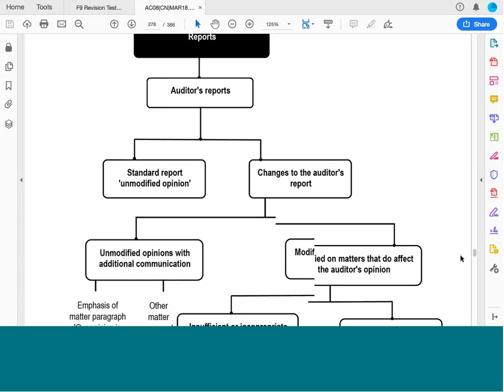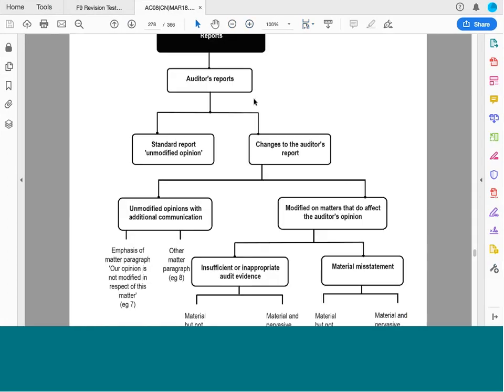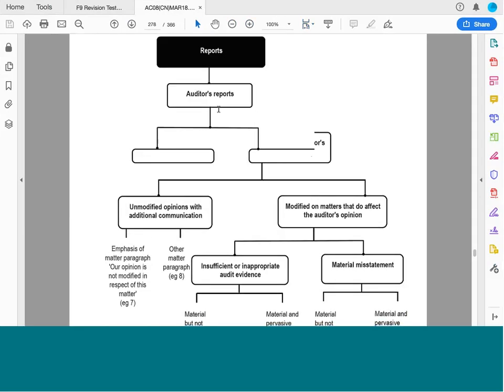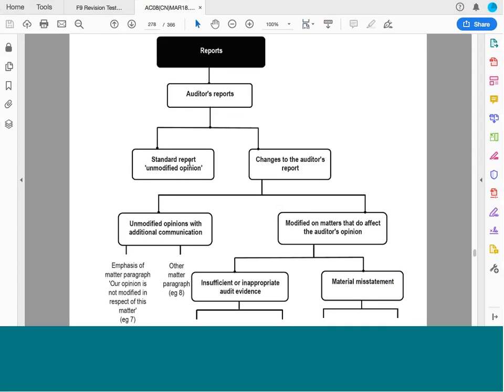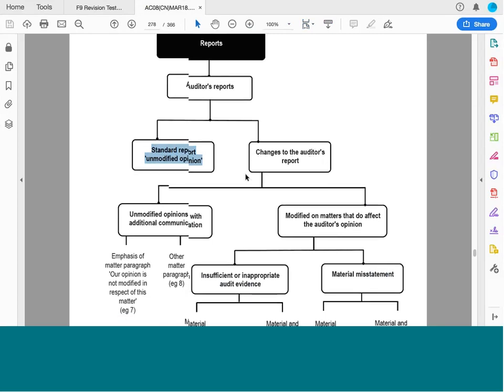So we'll just follow through this diagram. Audit reports: you can have a standard report with an unmodified opinion. That means there's no problem. Everything is true and fair. There are no problems identified in the audit. Everything is perfect. So, unmodified opinion. We don't make any changes or alterations to our opinion. We say the financial statements are true and fair based on the audit engagement that we've done, in all material respects.